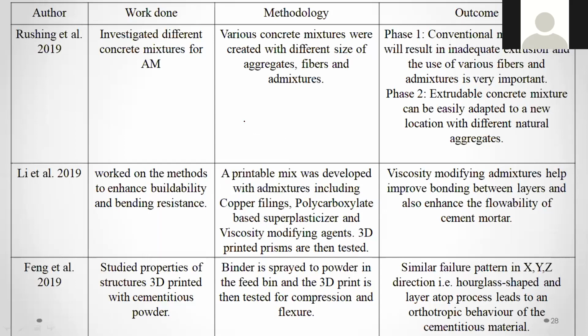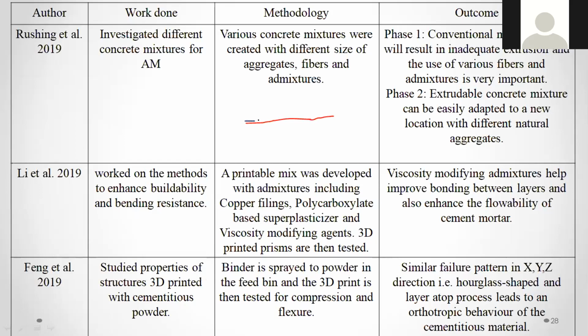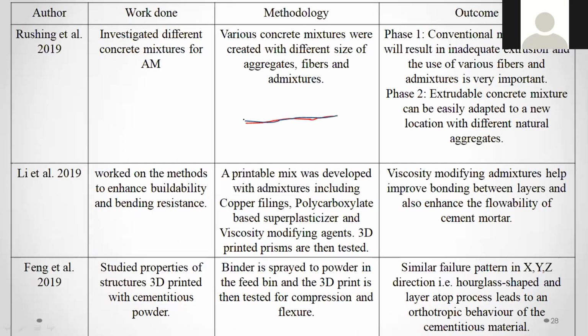See, as you know, if you look at this, when you talk about the 3D printing layer, the 3D printer will flow one layer of film like this. Okay, so this is one layer, and one more layer has to be placed here, right? And like this, n number of layers will be placed one above the other. So I just showed three layers: red, blue, and green. These are the three layers where 3D printing has been done.